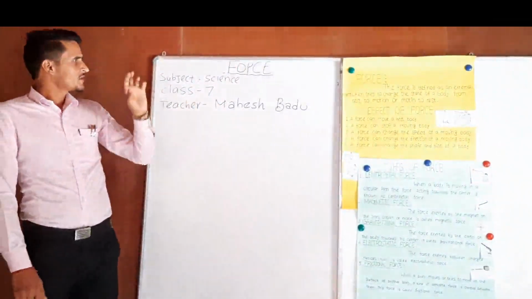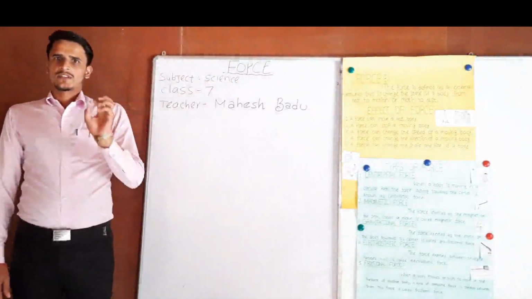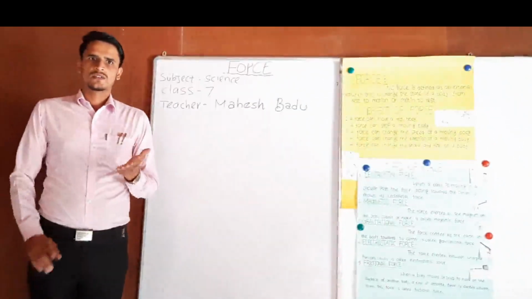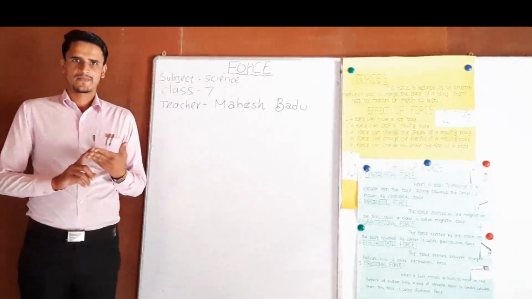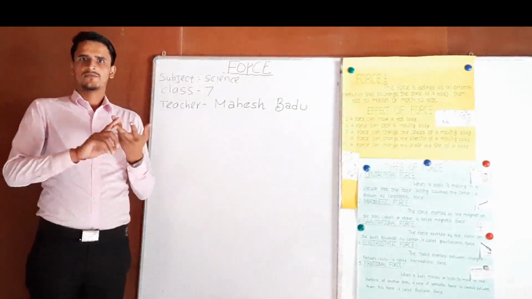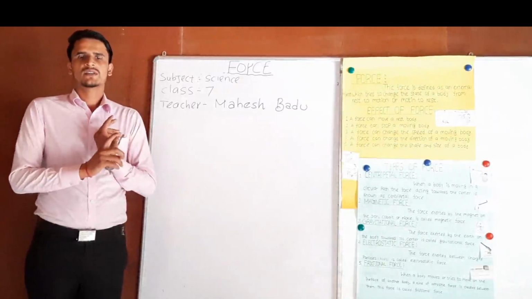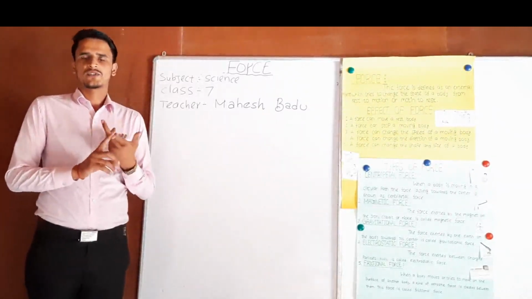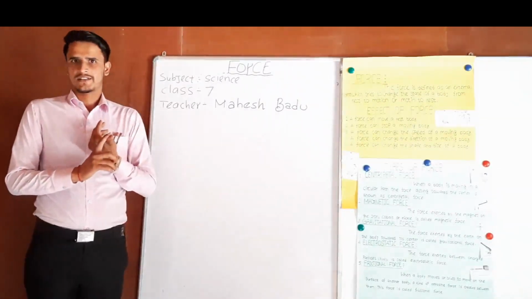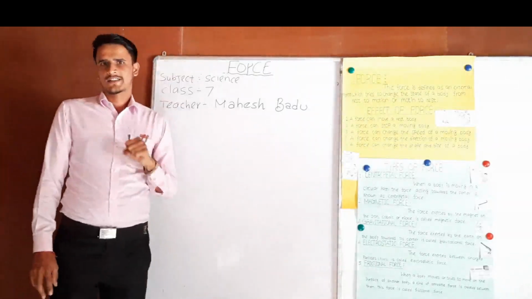Dear students, before starting force, at first, science of class 7 is grouped into 5 categories: first, physics; chemistry; biology; geology and astronomy; and last one, environmental science. Today we are discussing here the first one, physics.